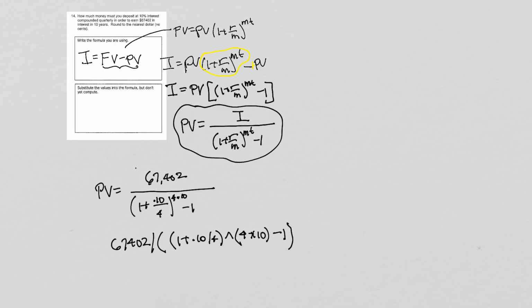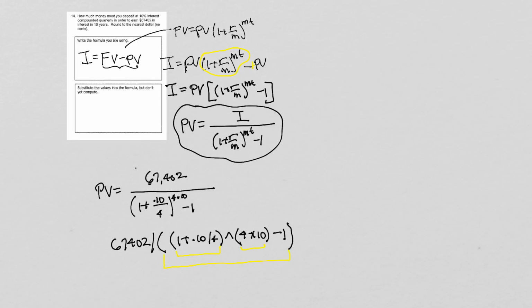Let's just count these up. This parentheses here starts the denominator, and that one ends it. That set of parentheses is this one. This one here is here. This one here is here. And then this parentheses starts the exponent, and this one ends the exponent. So these two go together.